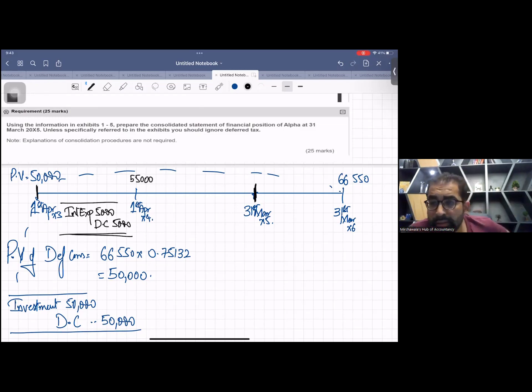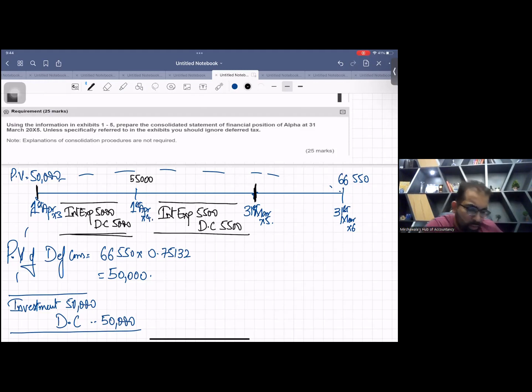Now, as you know, this whole game is compound interest game. Don't forget. So in the second accounting period, the outstanding amount is 55,000. So 55,000 times 10% is 5,500. So the entry will be interest expense and DC 5,500.